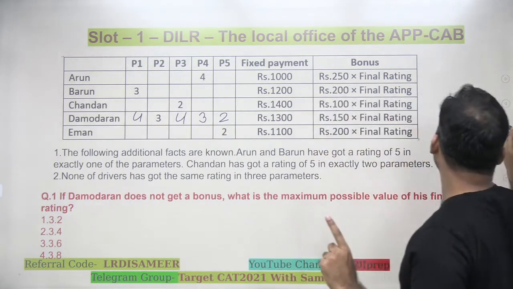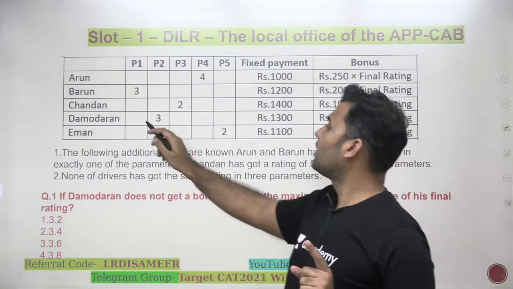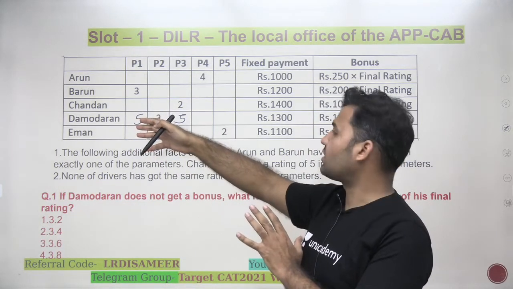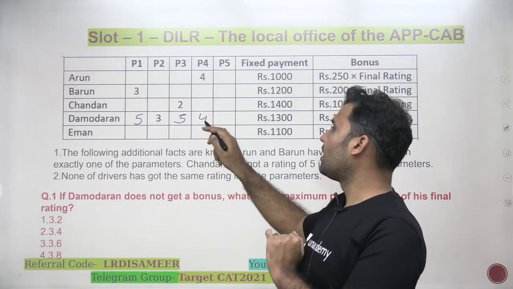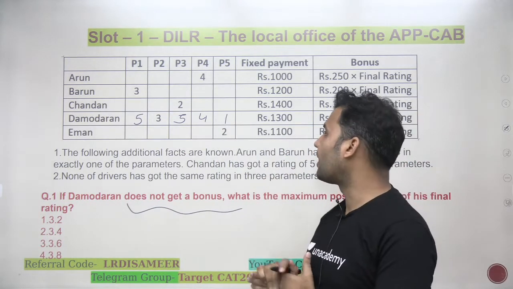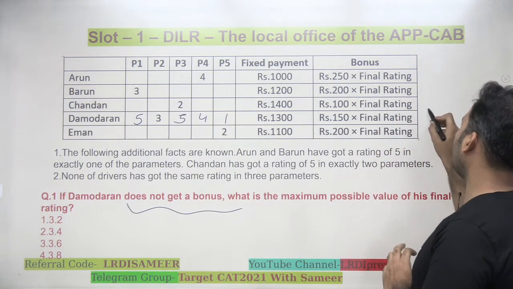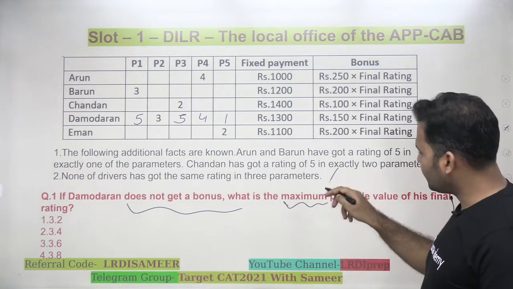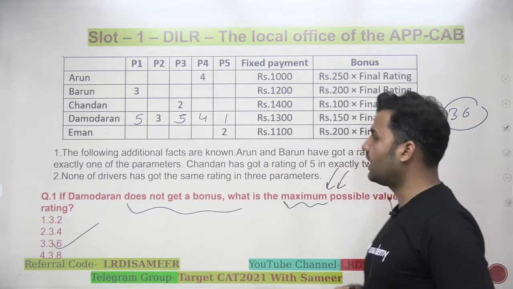So the maximum is possible when you are giving 2 5s to Damodar in any parameter. In which parameter you are giving 5 does not matter. You cannot give 5 three times, so let's give 4. But then he should not get a bonus, so the only way is to give him 1. Total is coming out to be 10, 14, 15, 13, 18. 18 by 5, the rating is 3.6. The maximum possible, right? I'm keeping in mind that I need to maximize the rating. So the answer to the question is the third option, right?